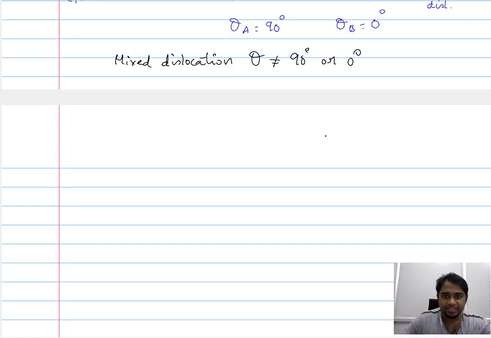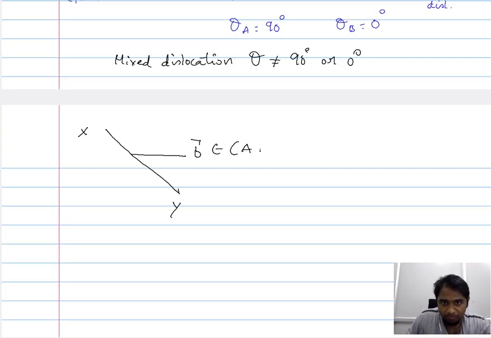For that, we consider a dislocation line and the angle made by the Burgers vector b. The Burgers vector b is at a point between A and B, so it is a combination of edge and screw dislocation. This makes an angle theta with the dislocation line. So XY is the dislocation line. We are considering a section of the dislocation line.